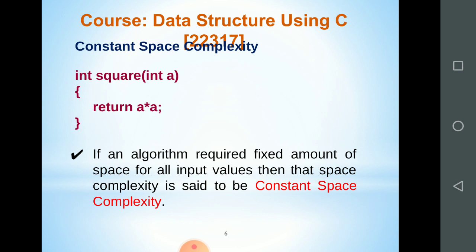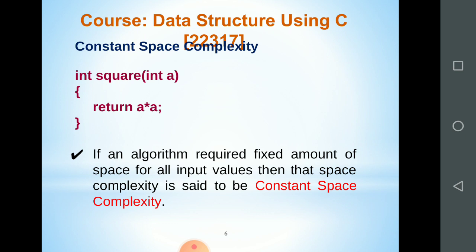So if an algorithm requires a fixed amount of space for all input values, then that space complexity is said to be constant space complexity. Even if we write a whole program, in that program we are using only a single variable, that means that amount of memory is fixed, and because of that it is constant space complexity. How much memory is required for that algorithm to execute? That is constant.